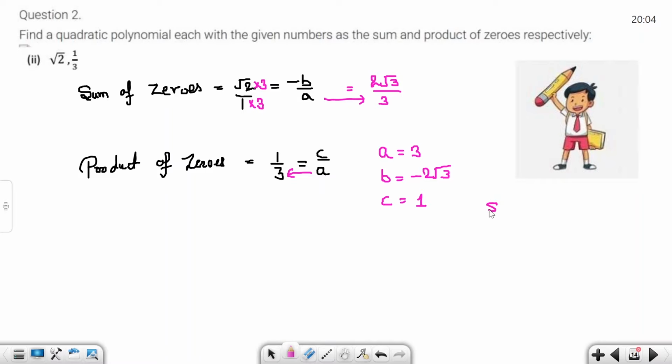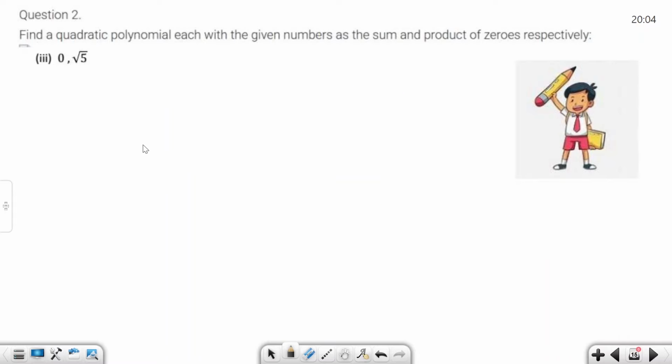The standard form of a quadratic polynomial is ax square minus bx plus c. The a value is 3, so we put the a, b, c values: 3x square, b value minus 2 root 3x, c value plus 1, and solve. Similarly we solve this question.